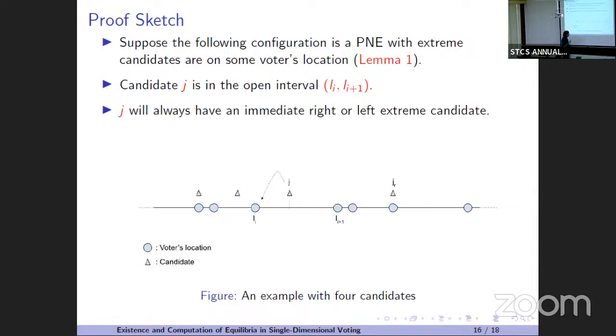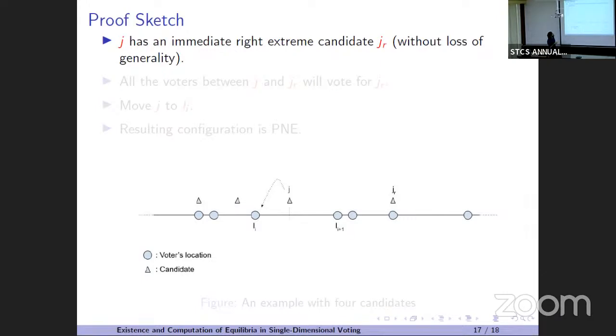As there are 4 candidates, J will always have either an immediate right extreme candidate or a left extreme candidate. Without loss of generality, let's say J has the immediate right extreme candidate, and that is JR. Now all the voters between J and JR should vote for JR. Why? Because if not, then JR can just switch its position to Li plus 1 and snatch all the votes from J, and then this configuration is not a pure Nash equilibrium.